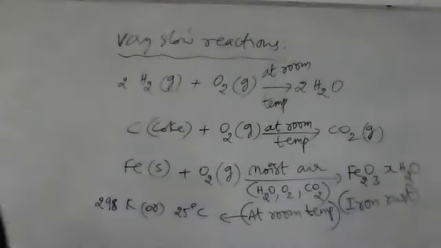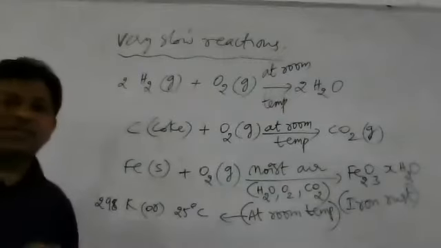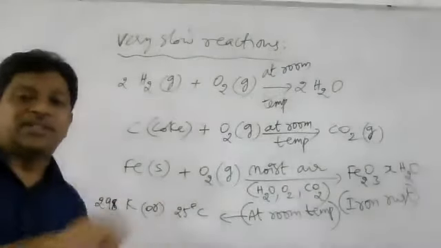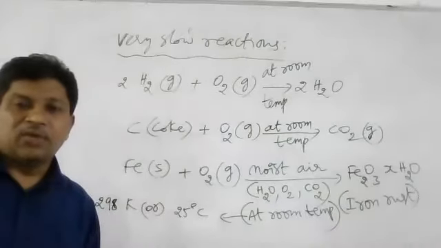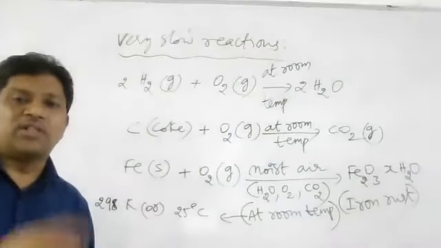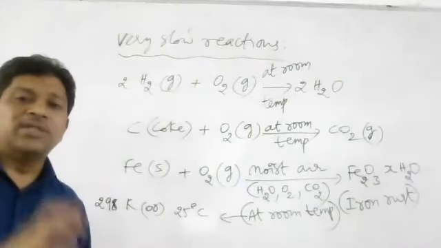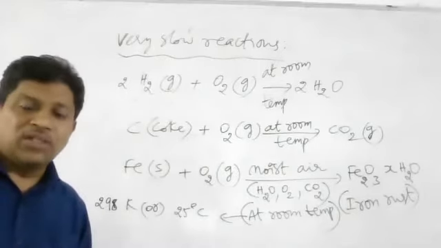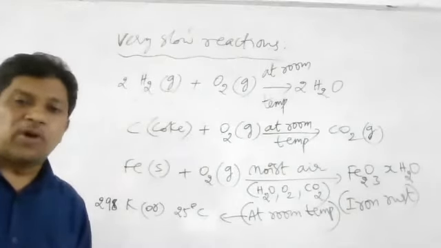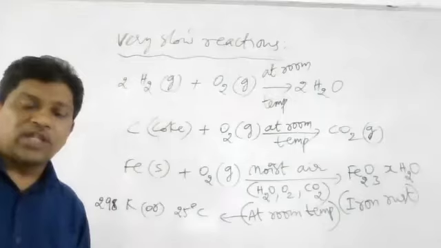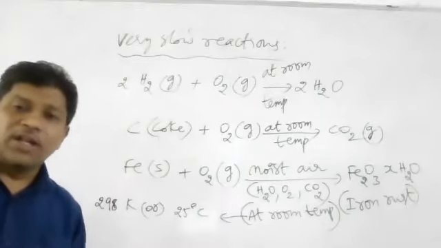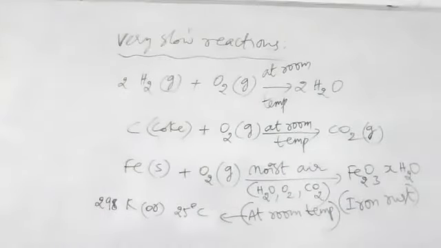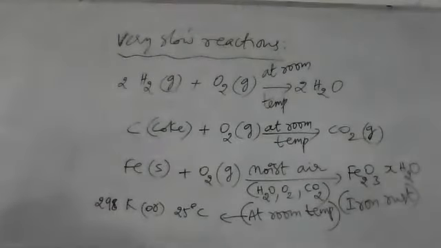What are moderate reactions? The moderate reactions are the chemical reactions which take some hours to complete. Okay, some hours will be taken, 1 hour, 3 hours, 4 hours, like this. Some hours will be taken by the reaction to be completed. They are called moderate reactions. So moderate reactions, very slow reactions and very fast reactions. Okay, let's take the screenshot of this one.